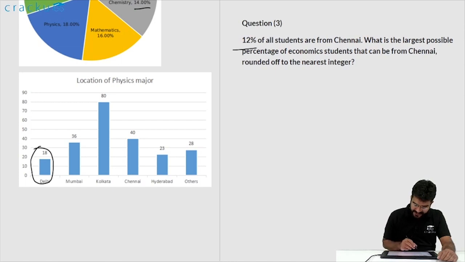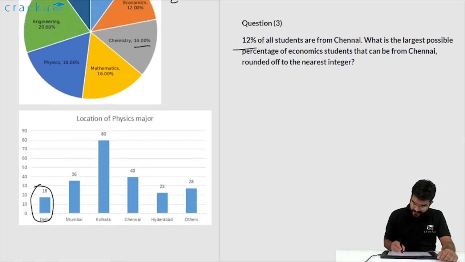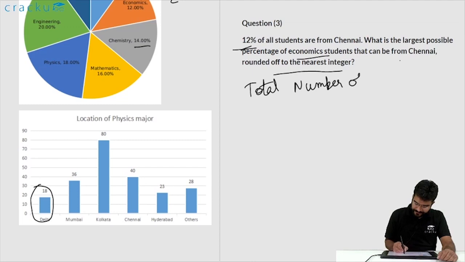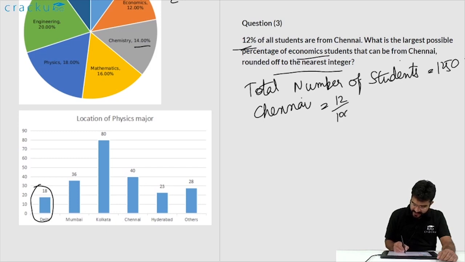12% of all students are from Chennai. What is the largest possible number of economics students that can be from Chennai, rounded off to the nearest integer? So as 12% of all students are from Chennai, we have calculated already that the total number of students is equal to 1250. So the number of students who are from Chennai is equal to 12 by 100 into 1250. If you simplify, you can find that this is equal to 150.